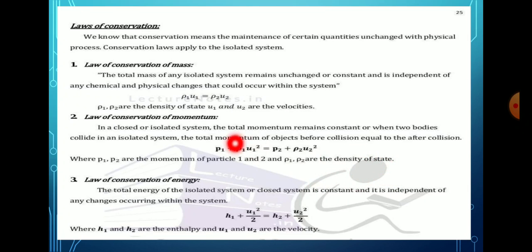Law of conservation of energy. The total energy in an isolated or closed system is constant and is independent of any change occurring within the system. H1 plus mu 1 square by 2 is equal to H2 plus mu 2 square by 2. H1 and H2 are enthalpies and mu 1 and mu 2 are the velocities.